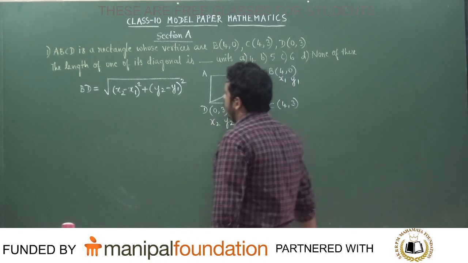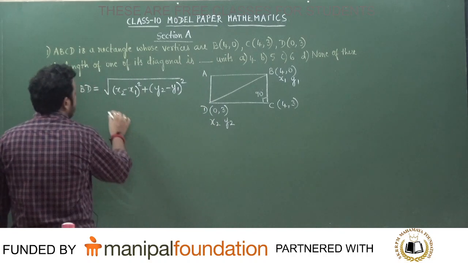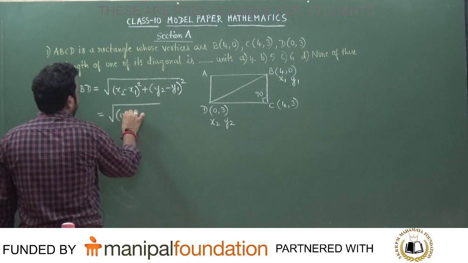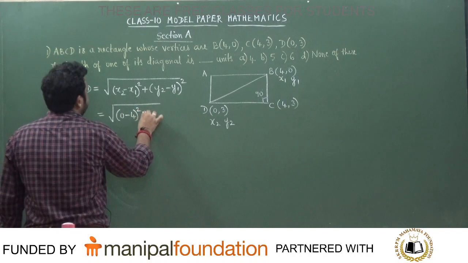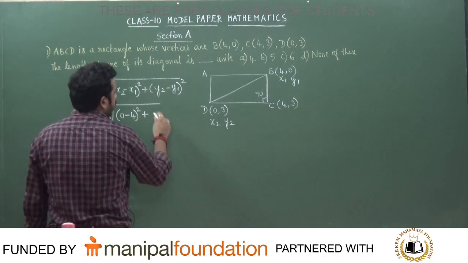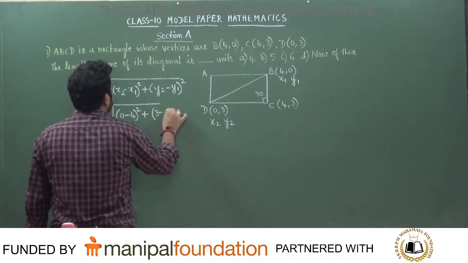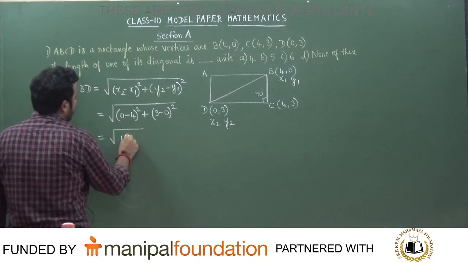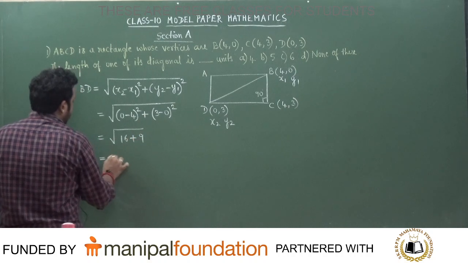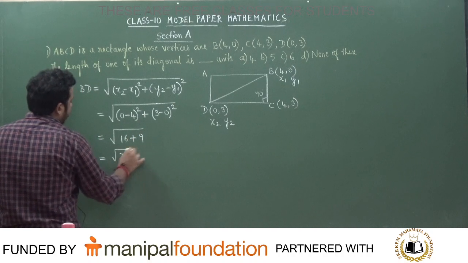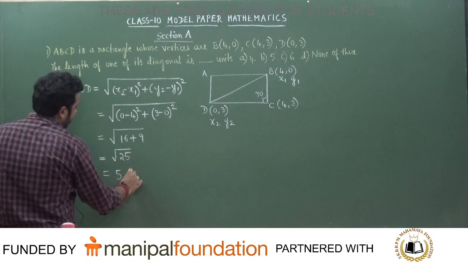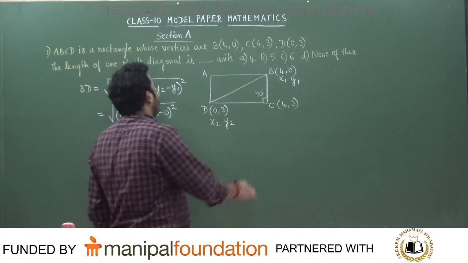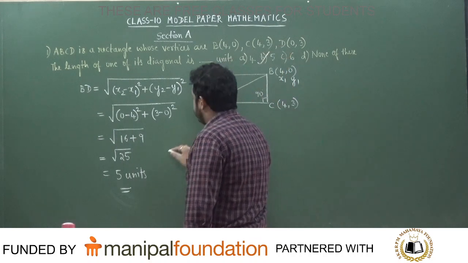So tell me, what is the answer that we get? x2 minus x1 the whole square, that is the square root of (0 minus 4) the whole square plus (y2 minus y1) the whole square, which is (3 minus 0) the whole square. So (minus 4) the whole square is 16, plus 9, that is equal to root under 25. That is equal to 5 units. The answer to the question is 5 units. So we mark the answer as option B.